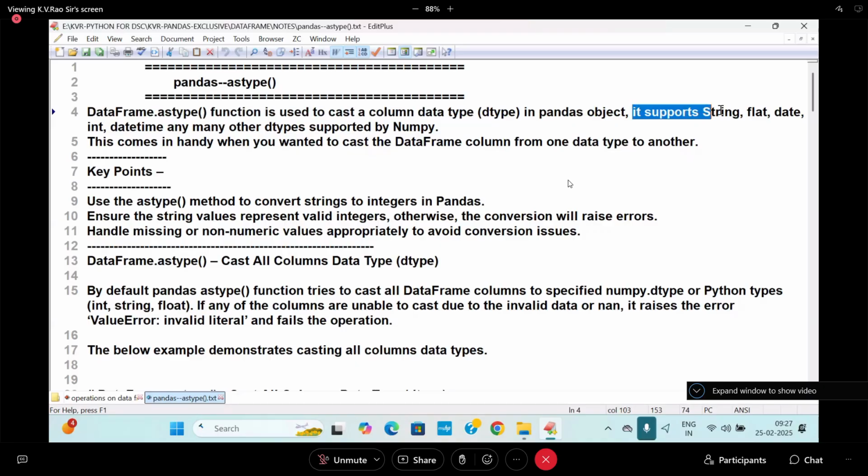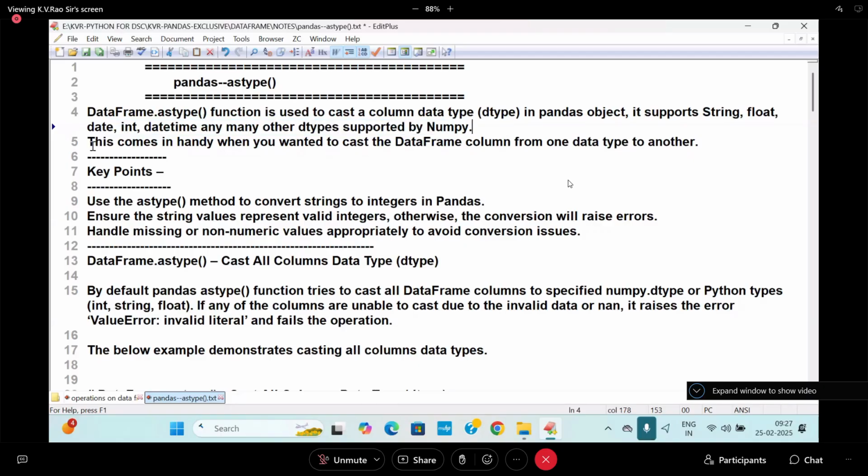It supports string, float, int, date, datetime, and many other types supported by NumPy. Because pandas was built on top of NumPy only.